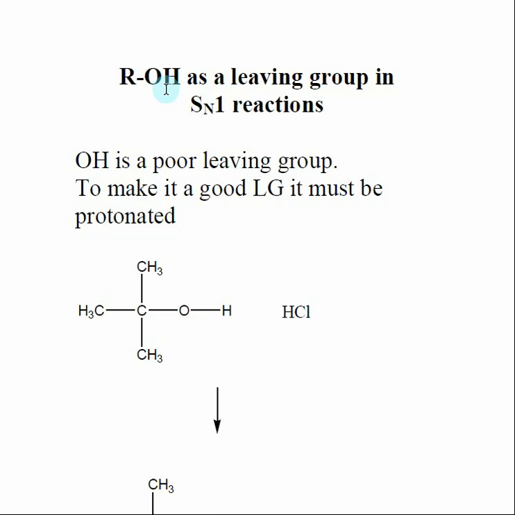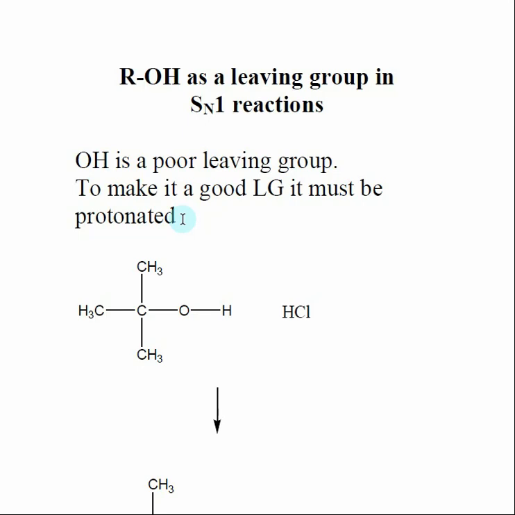However, there is a way that we can make the hydroxide or the hydroxyl group a good leaving group. We do that by protonating it. So protonation leads into some of the concepts we talked about in the first exam material, where we have acids and bases. If you remember, I talked about drawing the conjugate acid for something.